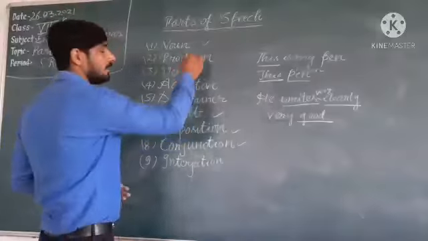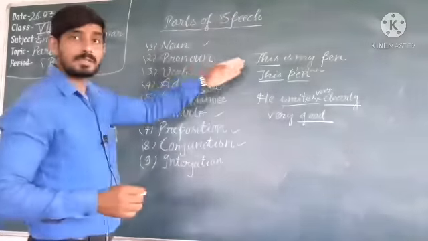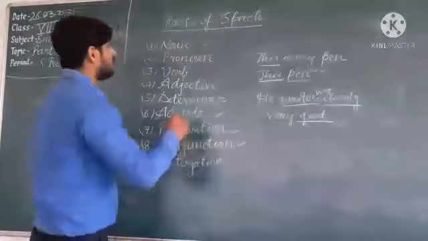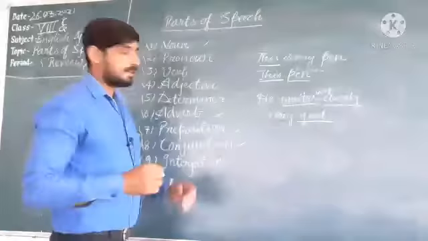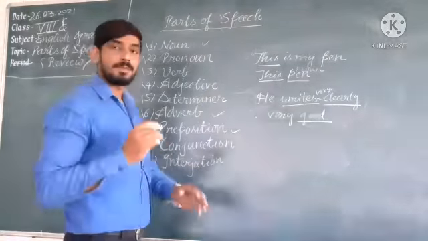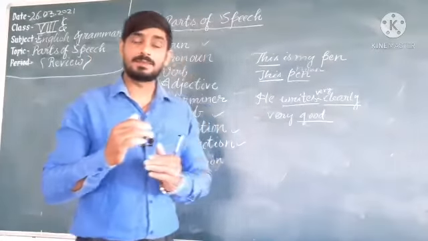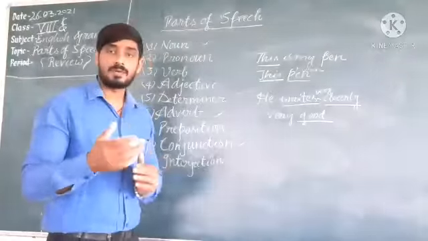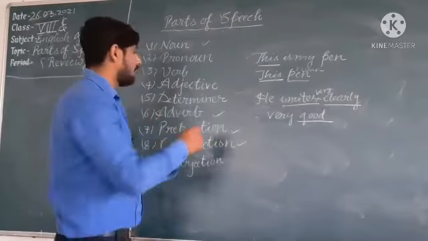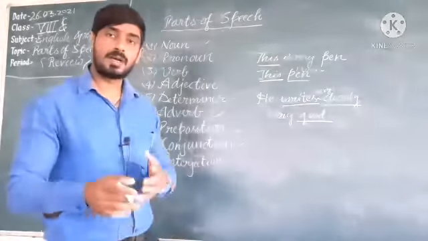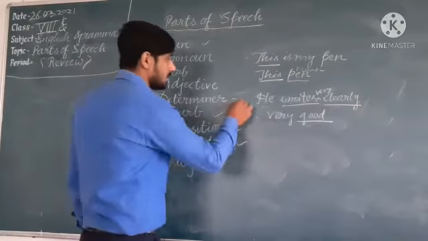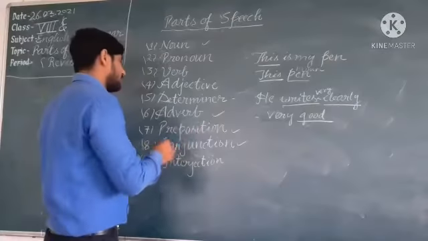Noun is used in place of person, place. Noun is the name of a person, place, animal or thing. You have to know that. Pronoun is used in place of a noun. Verb denotes action. Adjectives are used to modify nouns and pronouns: good, bad, fast, and so many more. Determiner will be used before a noun to determine the meaning. Mostly we use articles and adjectives as determiners.